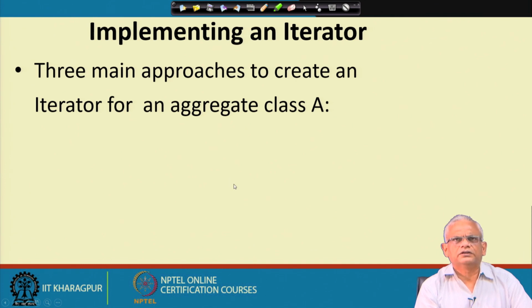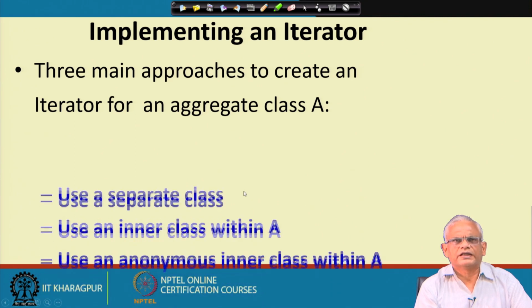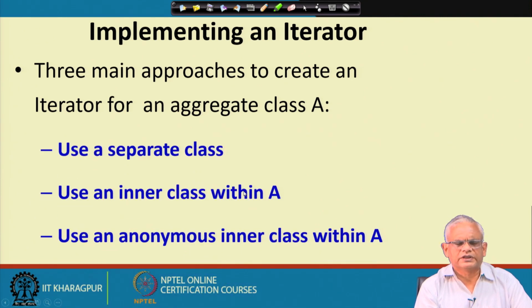Implementing an iterator in our own application, we have many different possibilities. One is using a separate iterator class, just like we had seen, or we can make it an inner class within the aggregate class, or we can use an anonymous inner class within the aggregate. We have already seen an example of a separate class.